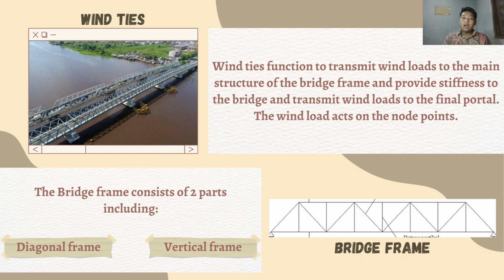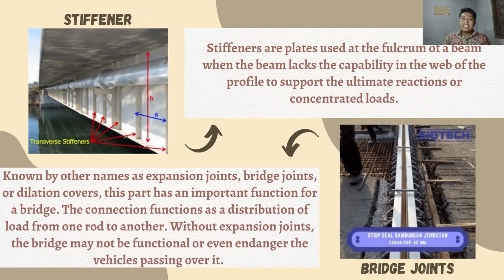The bridge frame consists of two parts: 1. Diagonal frame, 2. Vertical frame. 6. Stiffener. Stiffeners are plates used at the fulcrum of the beam when the beam lacks the capability in the web of the profile to support the ultimate erection or concentrated loads.